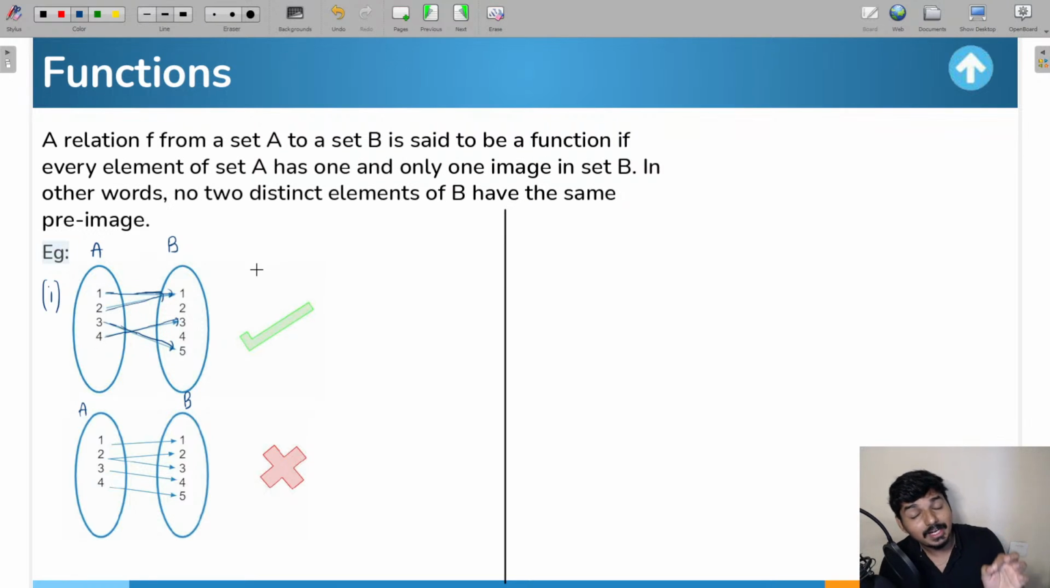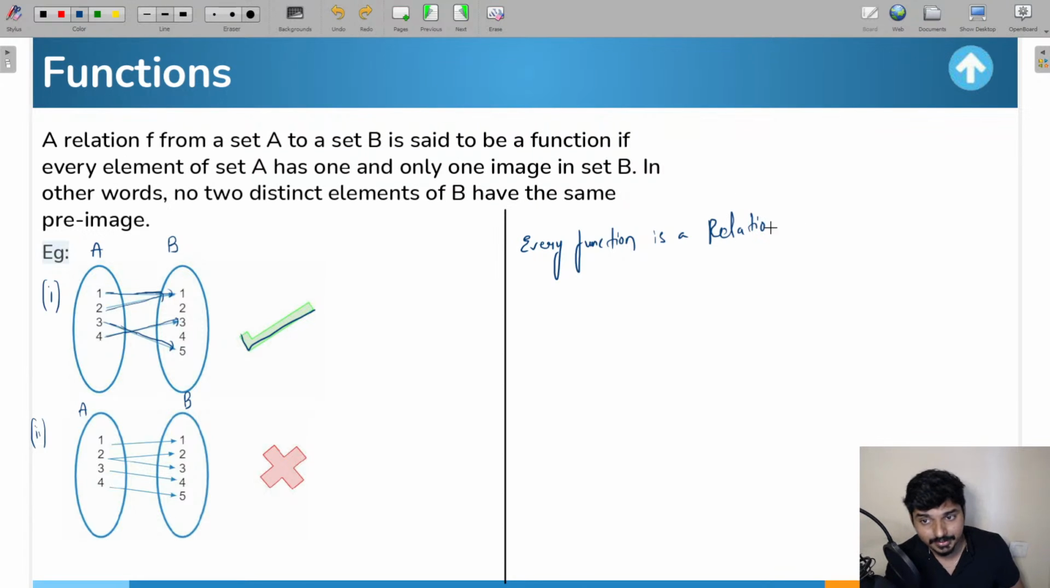Right, everyone? So that type of relation in which each and every element in the first set has a unique image in the second set is going to be a function. Now look at the second example, you will know the difference between relation and function. Guys, try to understand: every function is a relation, but every relation need not be a function. The vice versa condition will not be true.